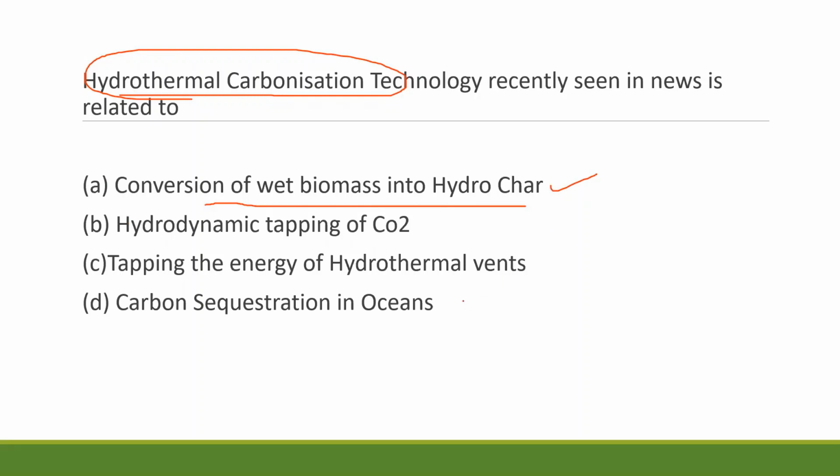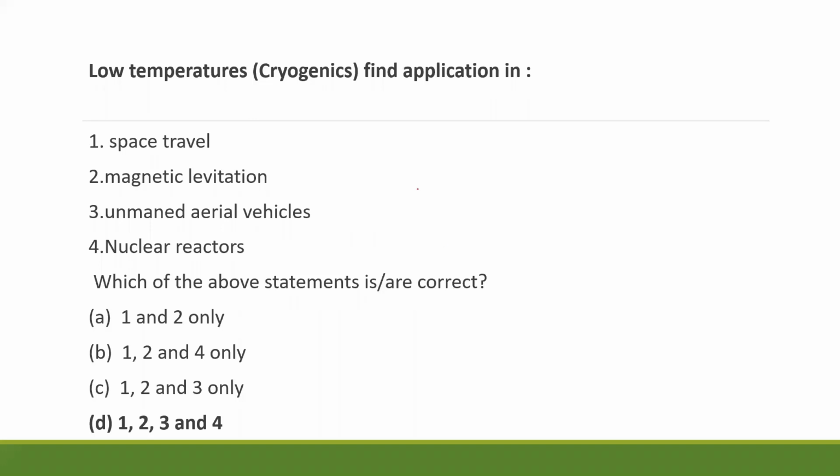Another important area in UPSC is science and technology. Whenever application questions are asked, you need to have a broad perspective in mind. In this question, many students have opted for 1, 2 and 4. However, in application questions, you need to think broadly. Here, the answer is all, as cryogenics has wider applications.